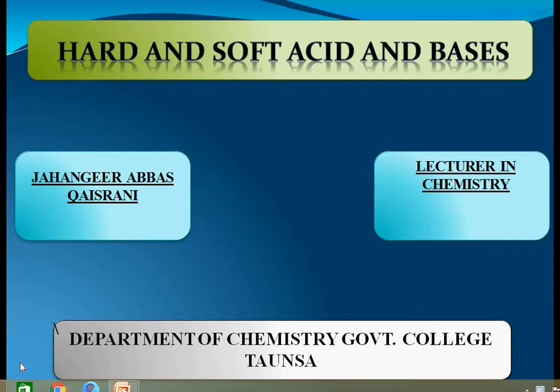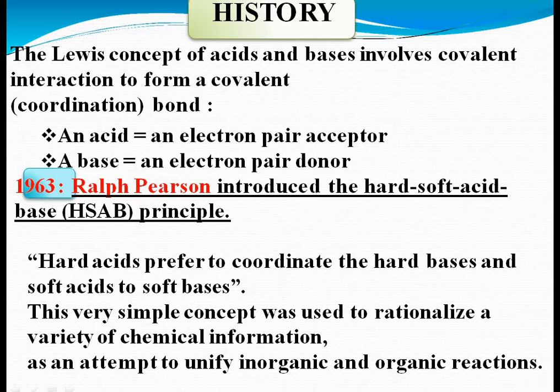I want to discuss the hard and soft acid base concept. As we have already studied the Lewis concept of acids and bases, according to the Lewis concept, an acid is an electron pair acceptor species. Any species which has a tendency to accept an electron pair is called an acid. And a base is an electron pair donor species. Any species which can donate an electron pair is called a base.